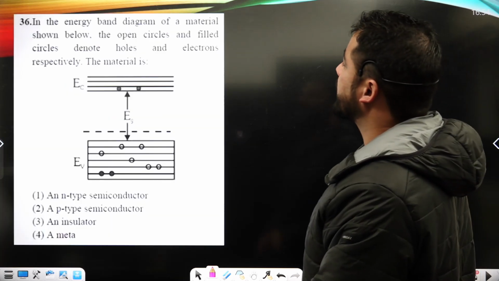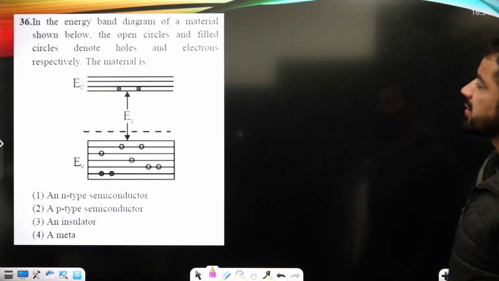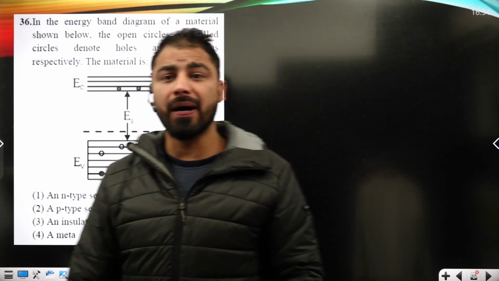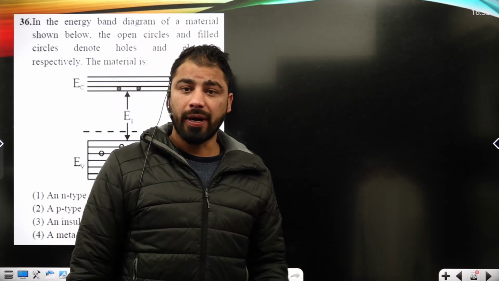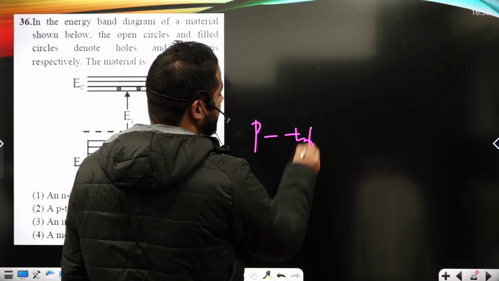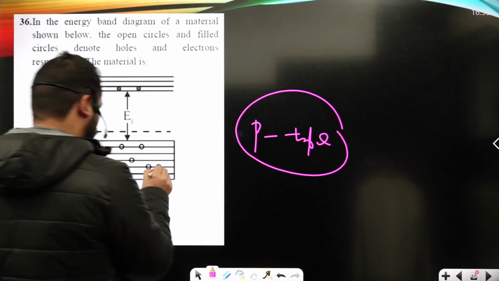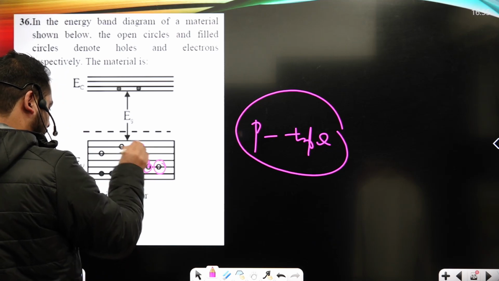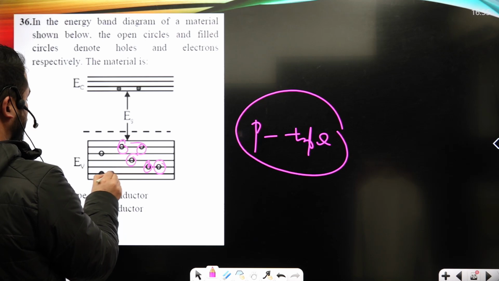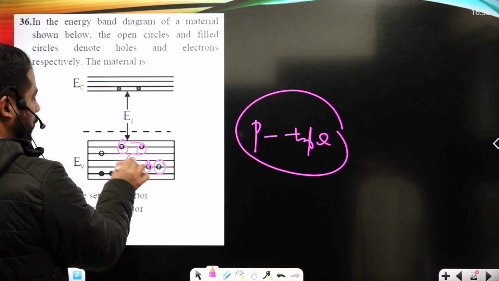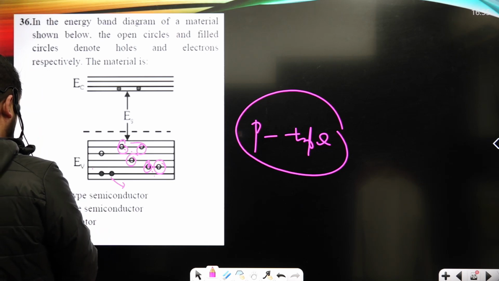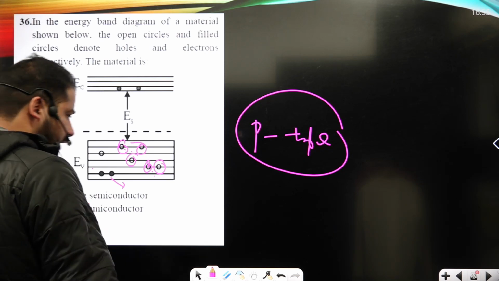Now in the given energy band diagram, the open circles and filled circles denote the holes and electrons. In the valence band, holes are in excess in the case of a p-type semiconductor, okay? So the open circles are going to be the holes, and these filled circles denote electrons. So holes are larger in number in the valence band in the case of a p-type semiconductor, right?